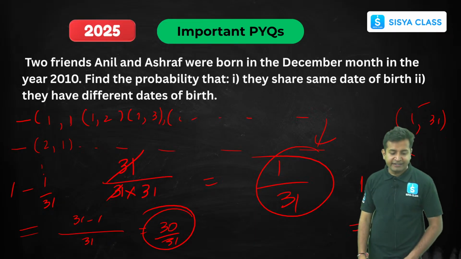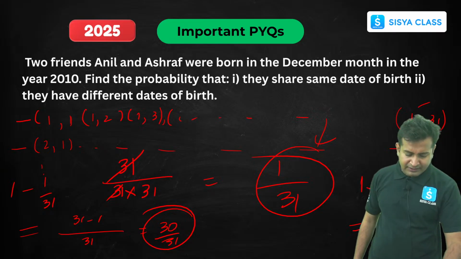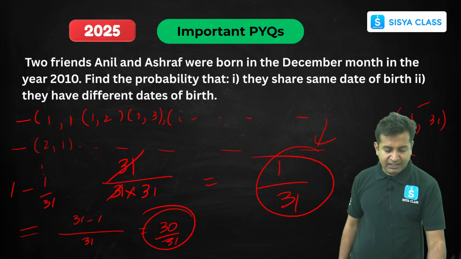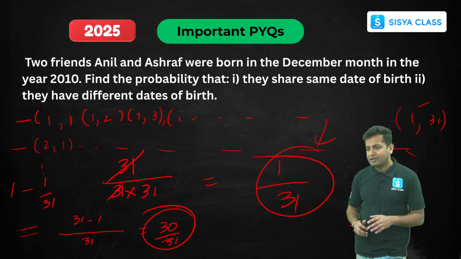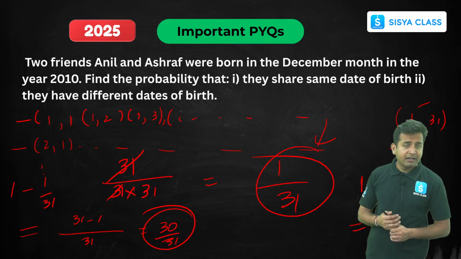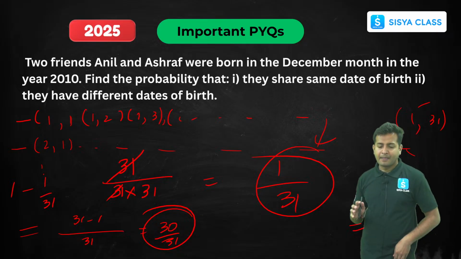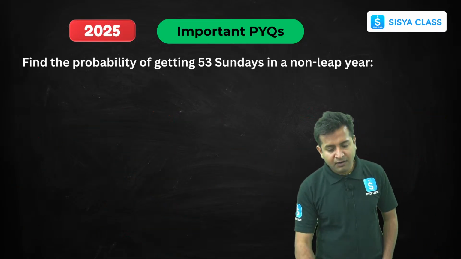Clear? Easy? Simple? This is very, very simple, and you have to understand that these questions sometimes will confuse you, but in reality, this is as simple as doing a normal thing. Clear? Okay. Now let's move on to the next question.